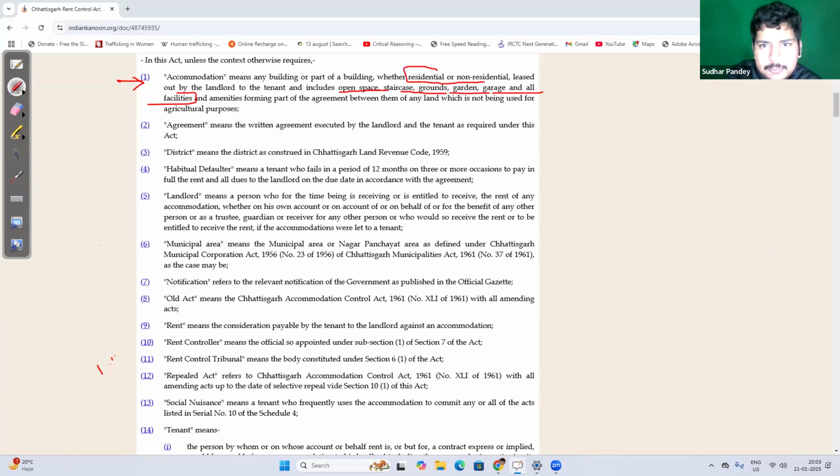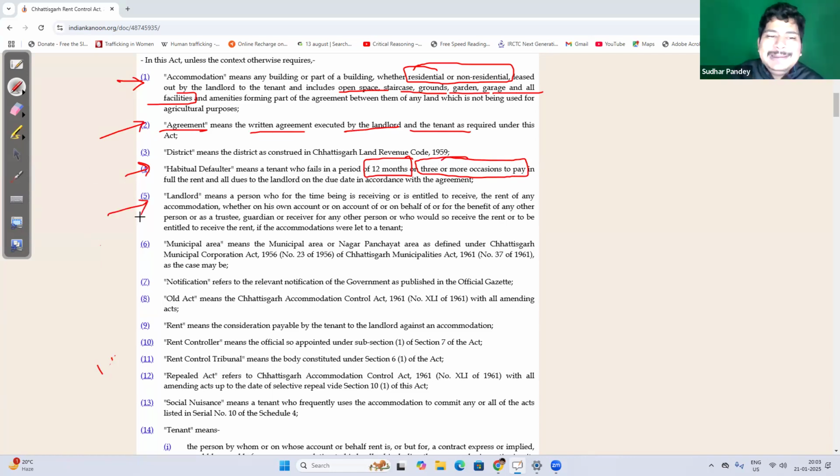Secondly, accommodation includes residential and non-residential property. Next, you have to remember agreement is in 2 clause 2. Agreement means written agreement executed by landlord and tenant. There is no challenging thing to understand this definition. Habitual offender, you have to remember the period of 12 months and default of 3 or more occasions. So this is the thing you have to remember from prelims perspective.